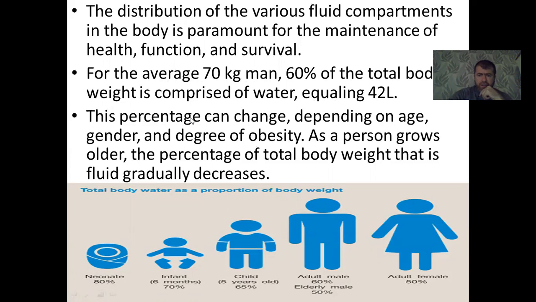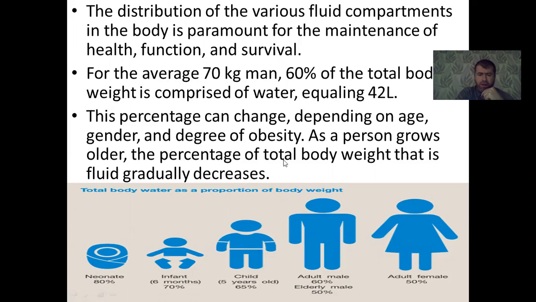This percentage can change depending on age, gender, and degree of obesity, as I mentioned. As a person grows older, the percentage of total body weight that is water gradually decreases.